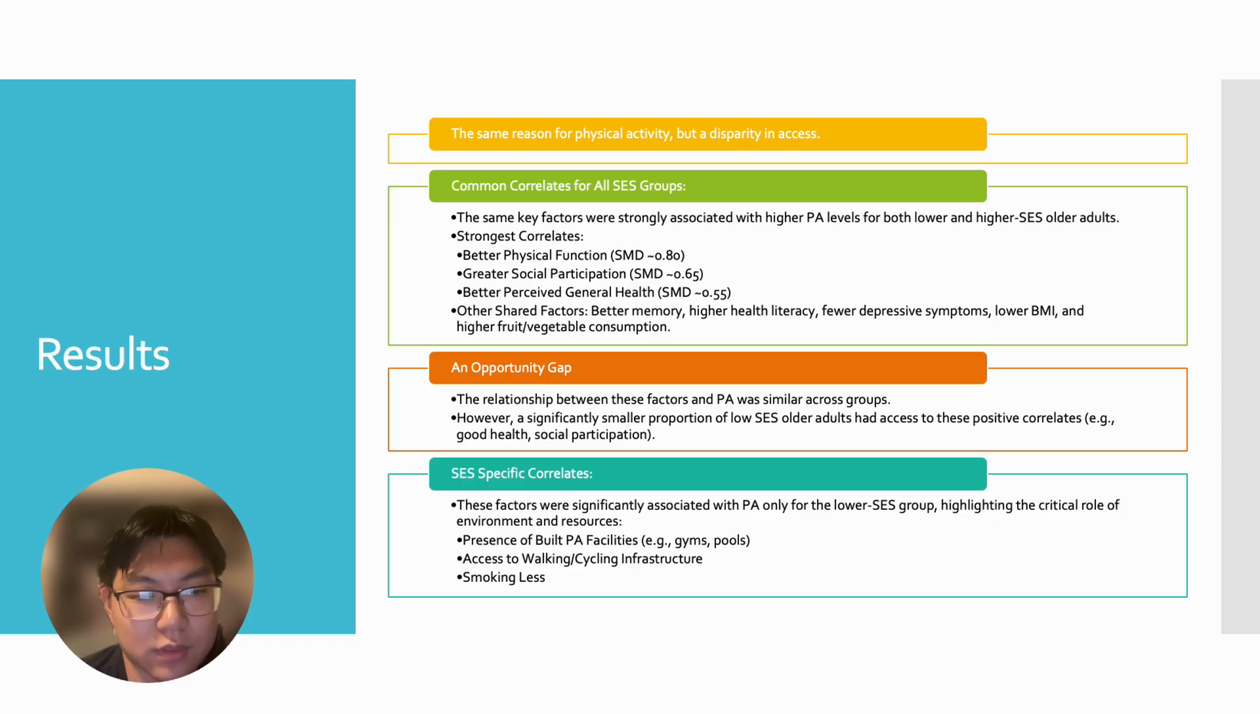For the socioeconomic status-specific correlates, for lower ones, a general one is the presence of built physical activity facilities. These are gyms, pools, and access to walking and cycling infrastructure. Another one that was very interesting was that only the lower socioeconomic status group had the positive effect of smoking less, which is nice to see.